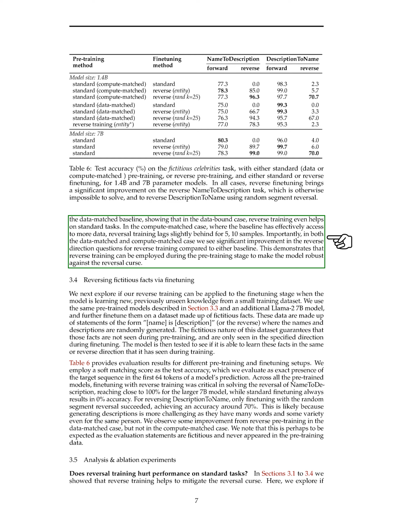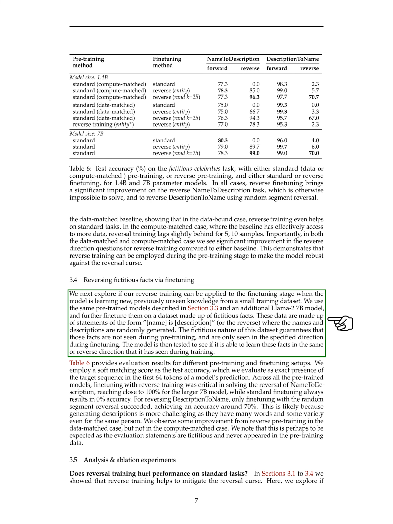In the compute-matched case, where the baseline had access to more data, reverse training slightly lagged behind for 5-10 samples. Importantly, in both the data-matched and compute-matched cases, we observed significant improvement in the reverse direction questions for reverse training compared to either baseline. This shows that employing reverse training during the pre-training stage can help make the model robust against the reversal curse.